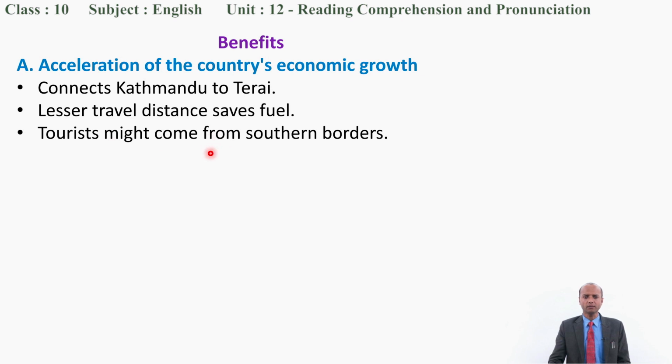And tourists might come from the southern border, that might be India or other countries. We expect that they will come here more often than they are coming. So these are some of the economic benefits.